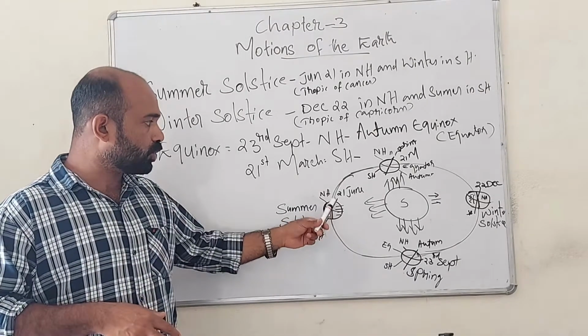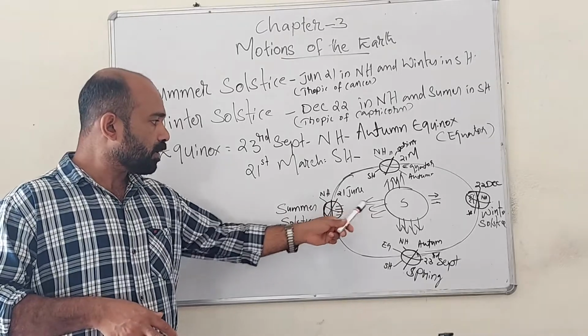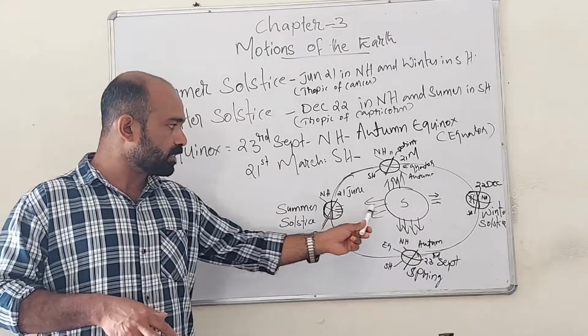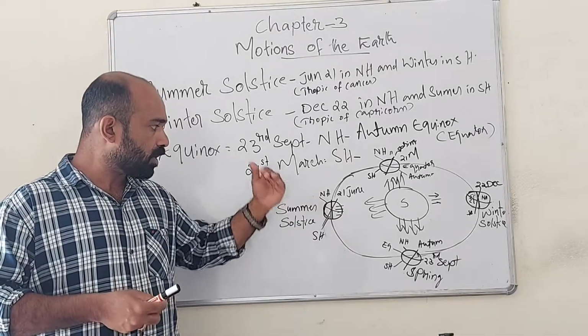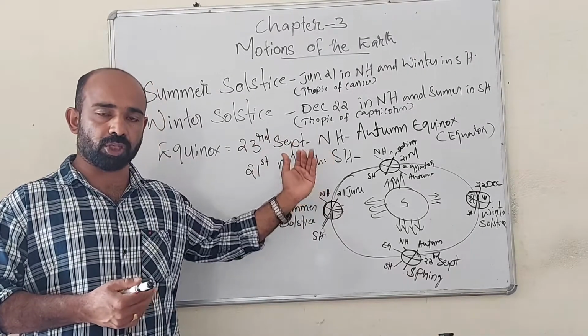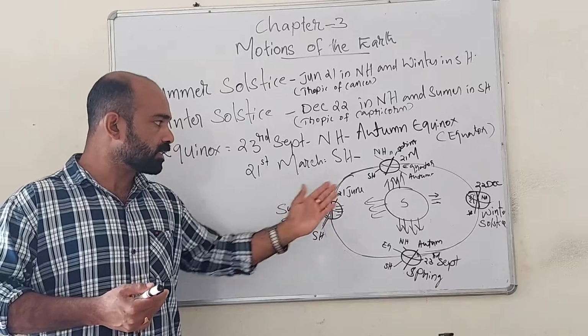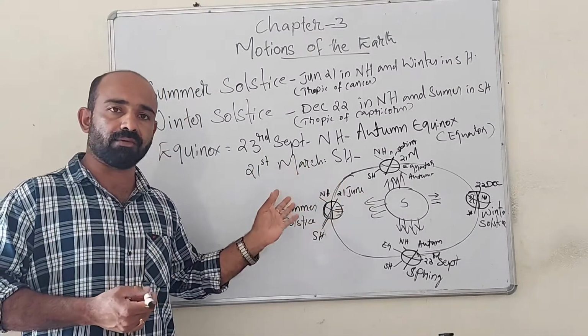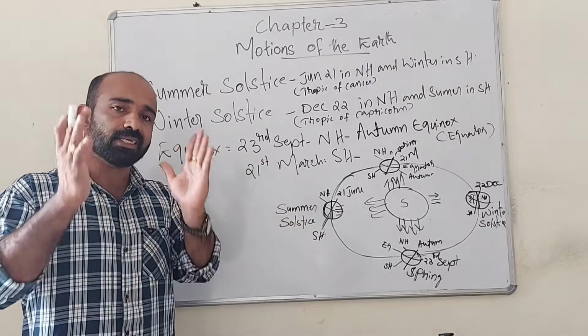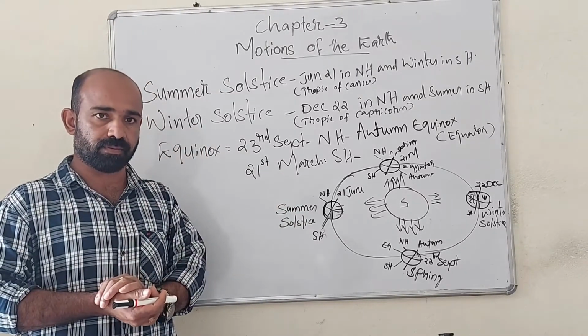And now let's see here on June 21, the Tropic of Cancer is getting more heat and light from the sun, and the Arctic Circle and North Pole. Between this area, sunlight is slanting and that area is facing towards the sun. So this area will receive continuous 6-month daylight.